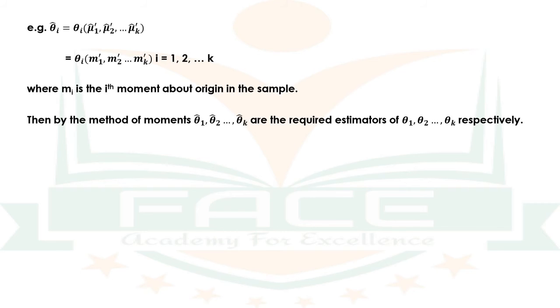where mi is the ith moment about the origin in the sample. Then by the method of moments, theta 1 hat, theta 2 hat, etc., theta k hat are the required estimators of theta 1, theta 2, etc., theta k respectively.